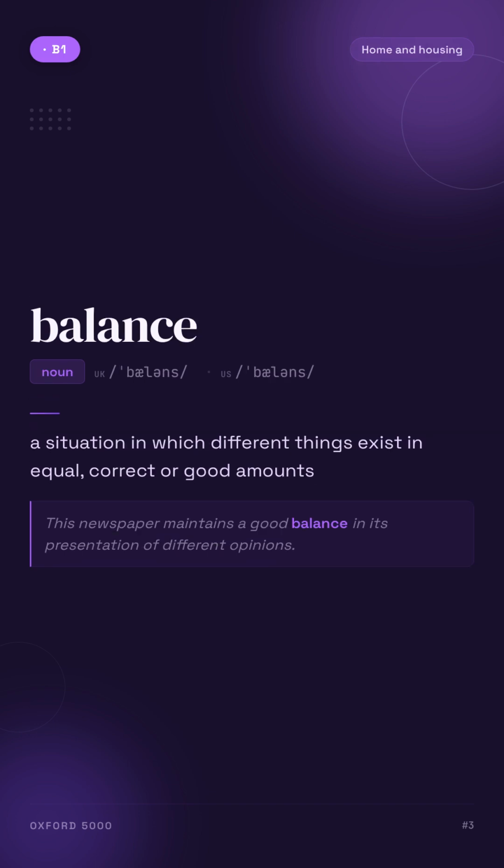Balance. A situation in which different things exist in equal, correct, or good amounts. For example, this newspaper maintains a good balance in its presentation of different opinions.